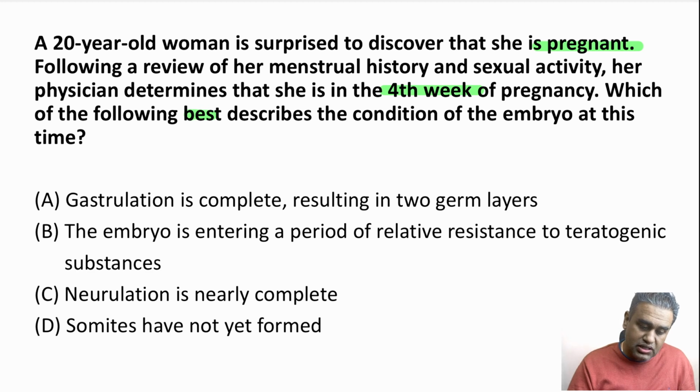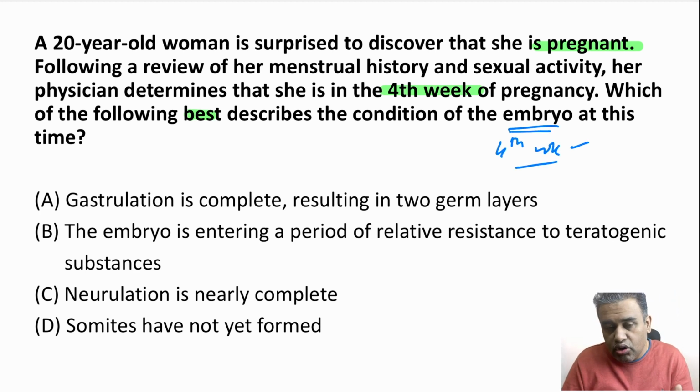So basically the question is a typical embryology question. They're asking you, if the embryo is in the fourth week of pregnancy, that is post-fertilization, the embryonic life of the embryo is the fourth week, right? Not the gestational age. Embryonic life is the fourth week. What will be the position of the embryo? So you need to have some basic idea of general embryology. Let us see the options now, one by one, slowly.